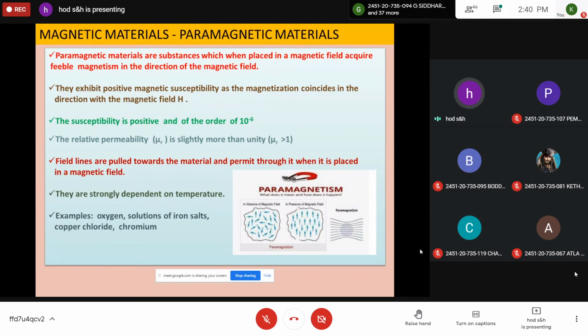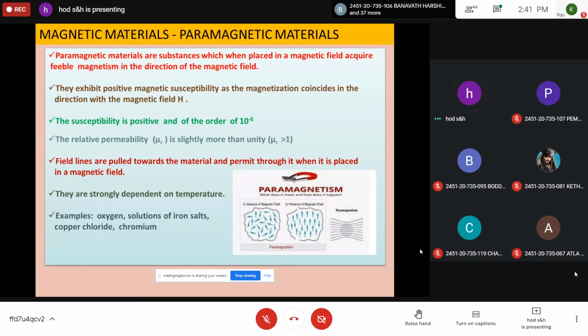Whereas in diamagnetic materials, in the presence of the field, the magnetic dipoles acquire certain magnetism in the opposite direction, here they orient in the same direction so that they give strong magnetic properties. The susceptibility is slightly positive, of the order of 10 to the power of -6, and the relative permeability is more than 1.